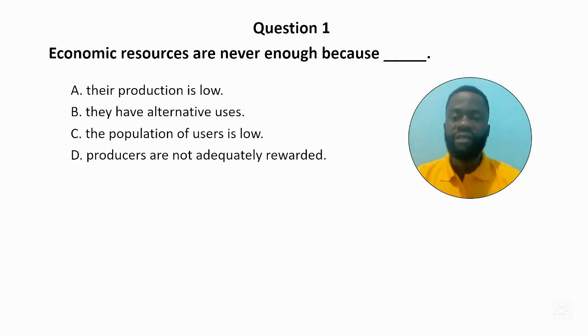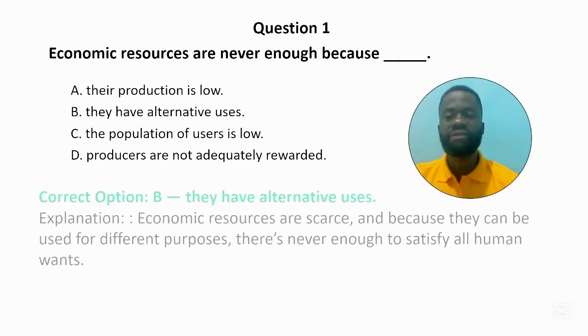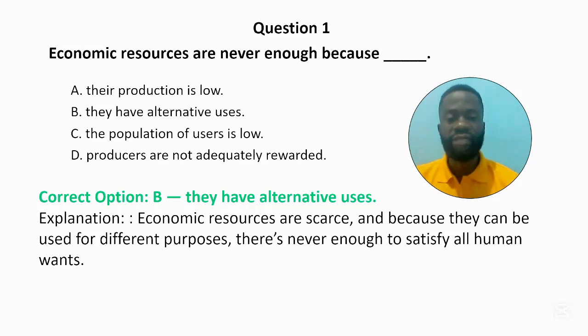Question 1. Economic resources are never enough because of dash. A. Their production is low. B. They have alternative uses. C. The population of users is low. And D. Producers are not adequately rewarded. Let's look at the answer. The correct option is option B. They have alternative uses. That is, economic resources are scarce, and because they can be used for different purposes, there is never enough to satisfy all human wants.